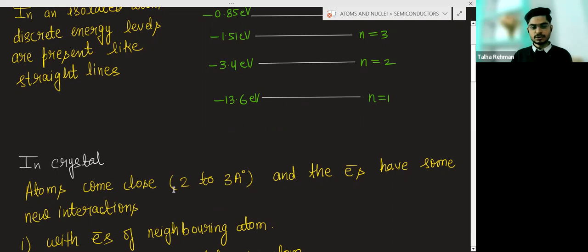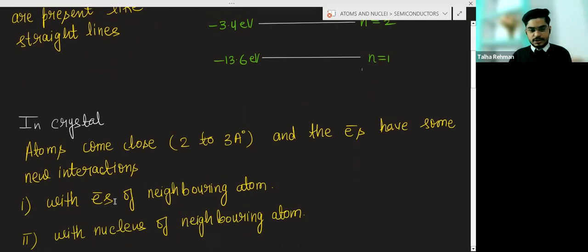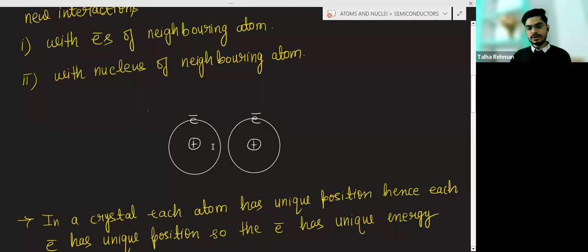Electrons have some new interaction. When the atoms come close, electrons will have new interaction with electrons of the neighboring atom, and with the nucleus of the neighboring atom. You can see, this is atom 1, this is atom 2.